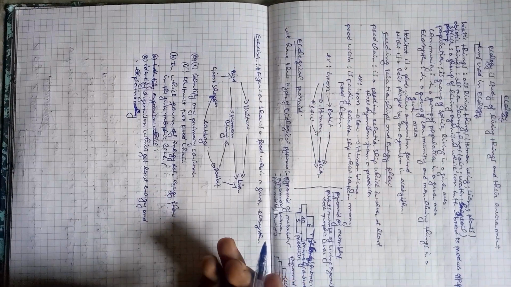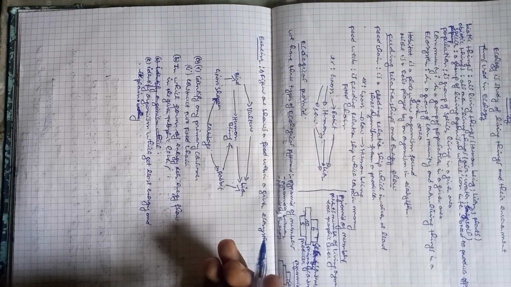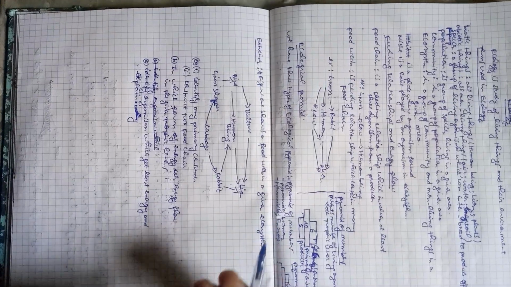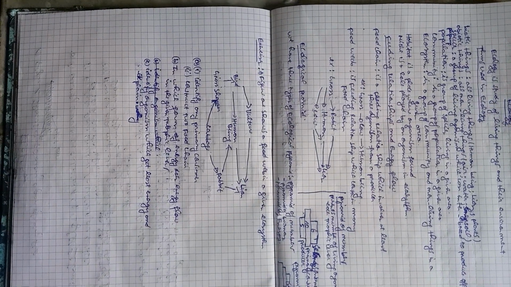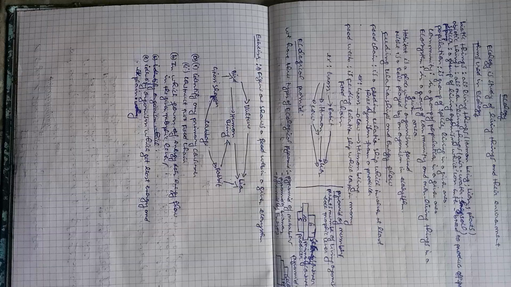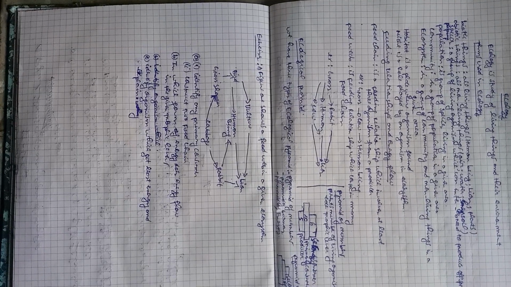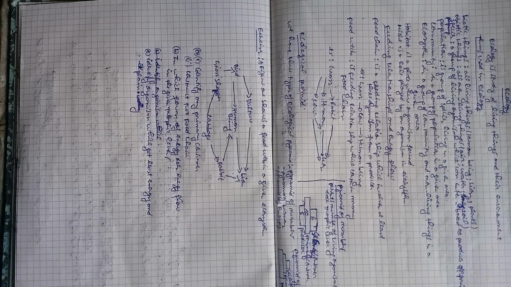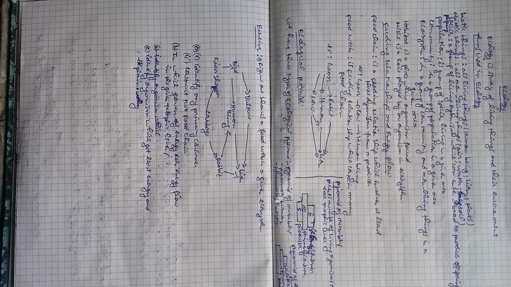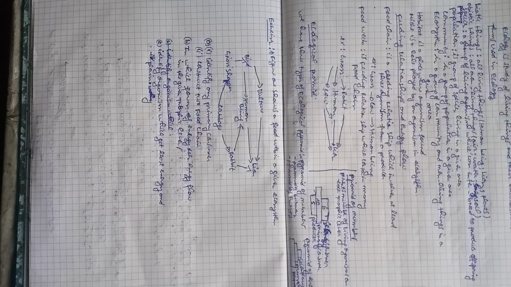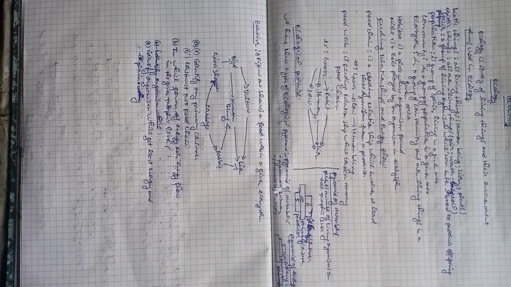A species is a small group of living organisms with the same characteristics that can interbreed with each other to produce offspring. For example, a cow and a cow. All cows belong to the same species, but cow and human belong to different species because they cannot produce offspring.